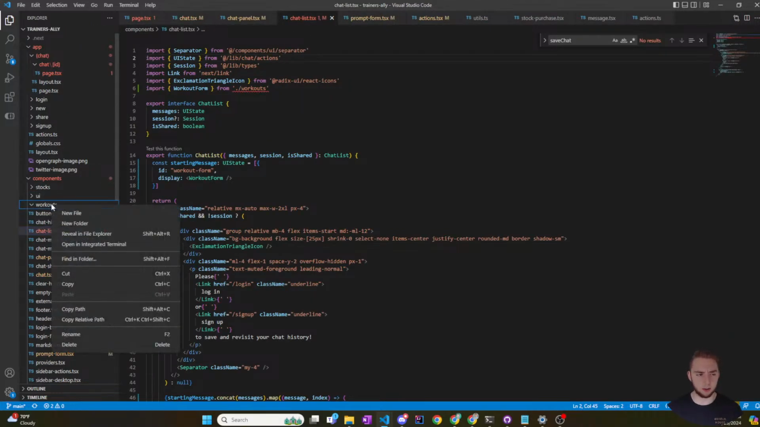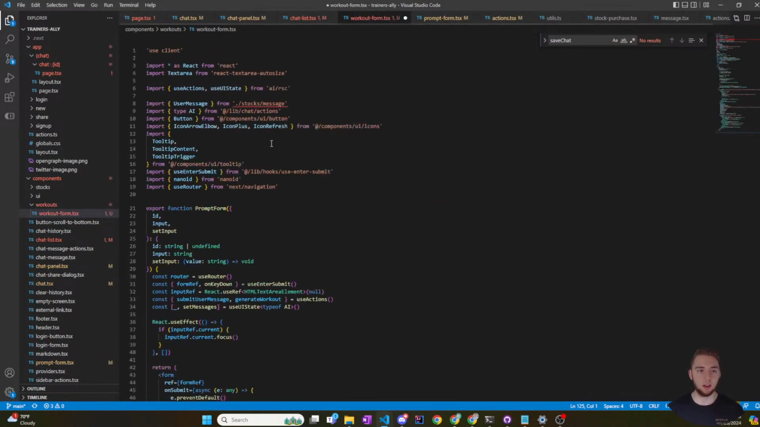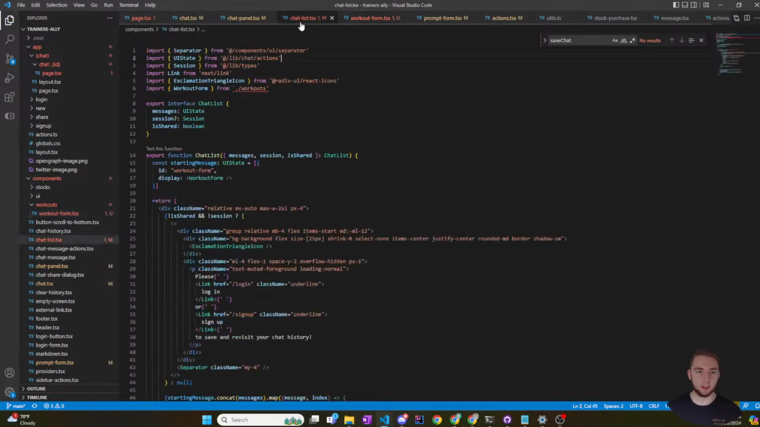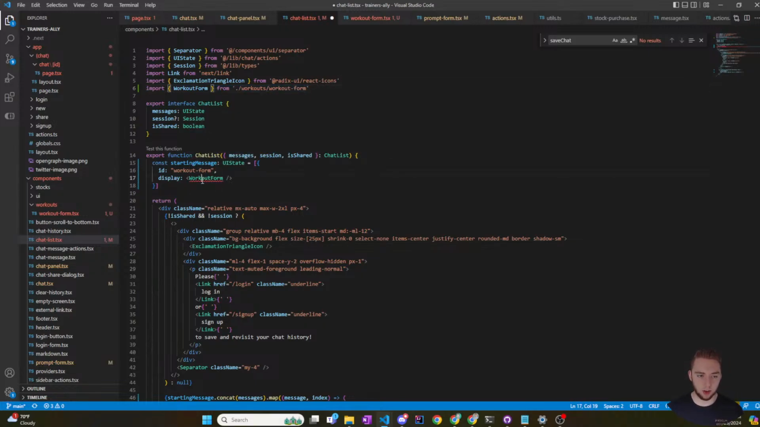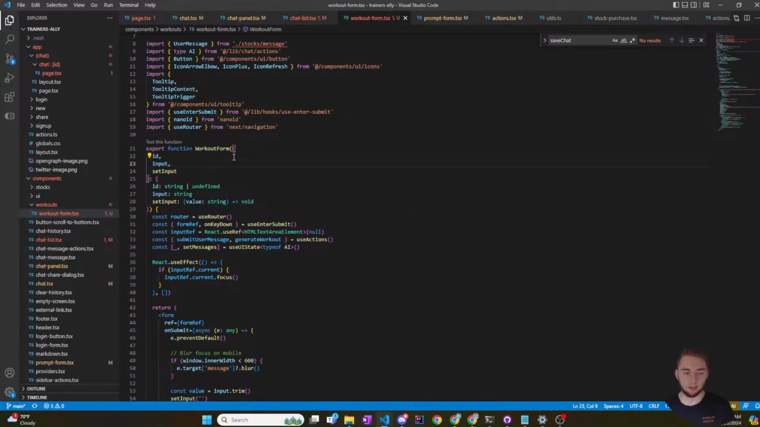I'm kind of surprised that the Vercel template didn't use the shadcn stuff more for the form. Okay, so I'm going to call this workout form.tsx and then paste in this. And then this is going to be instead of prompt form, workout form. Okay, and then in my chat list, I need to, there you go. Okay. So now it doesn't have an error for the import. It just does for where I use it because I need to remove the props. Right, because I don't think I need the ID or the input or the set input.